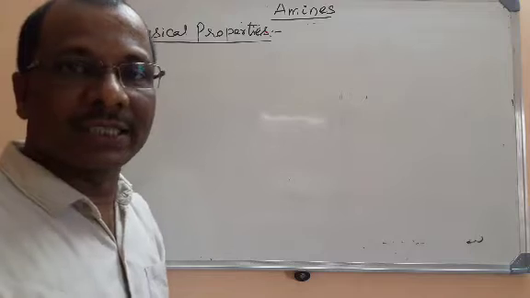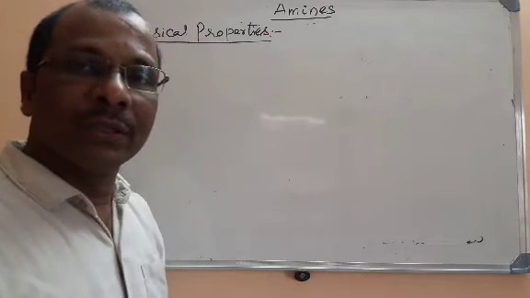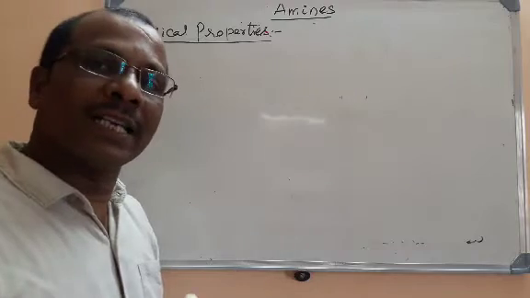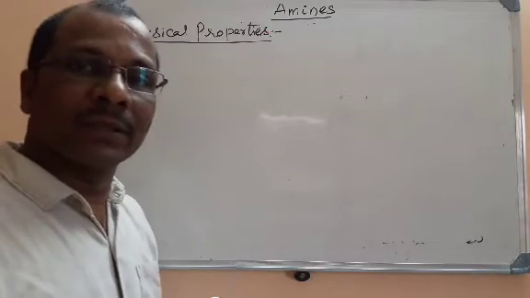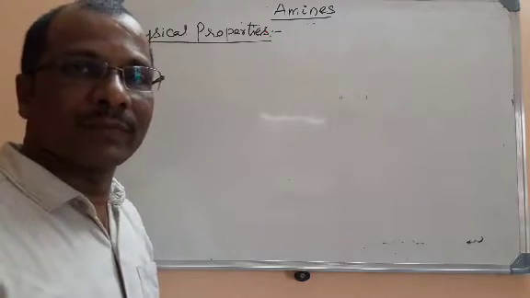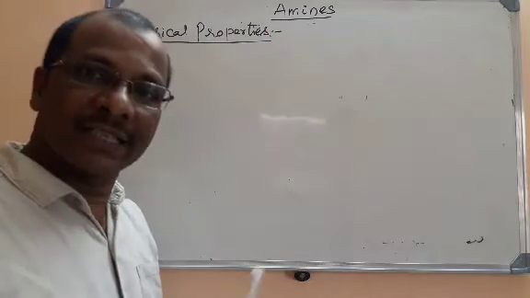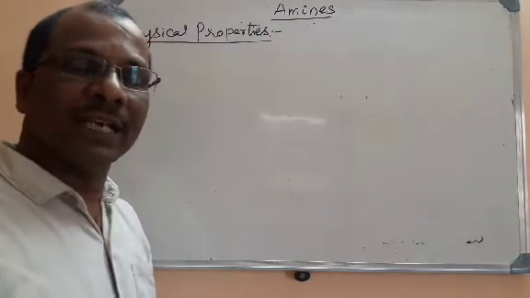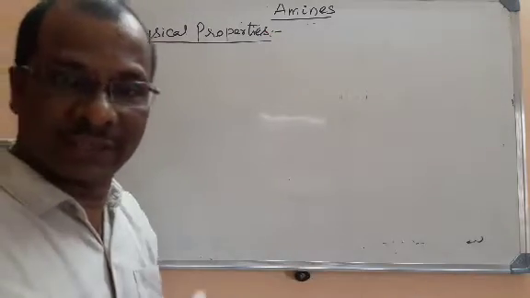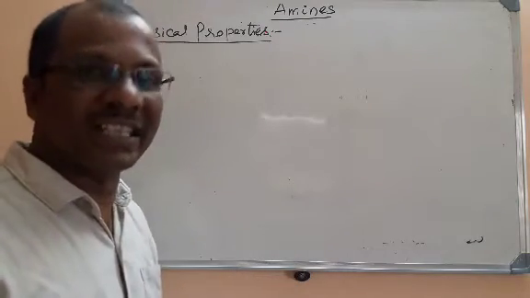In the second method I have told you ammonolysis. I have told you when you treat alkyl halides with ammonia, they will yield different amines. This is called ammonolysis. In the third method, we have taken cyanides that have the functional group CN, and that will be reduced into CH2NH2, that is an amine. Actually, this method is known as the Mendius method.